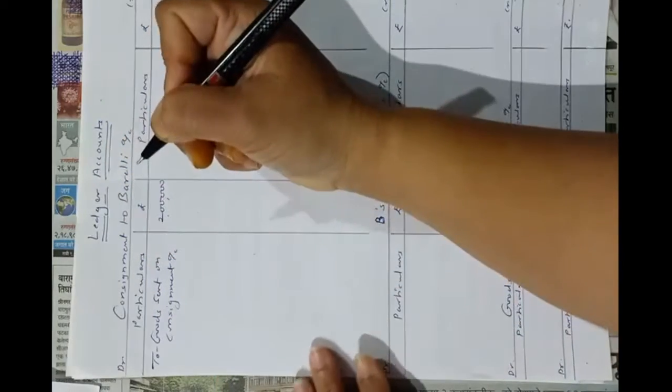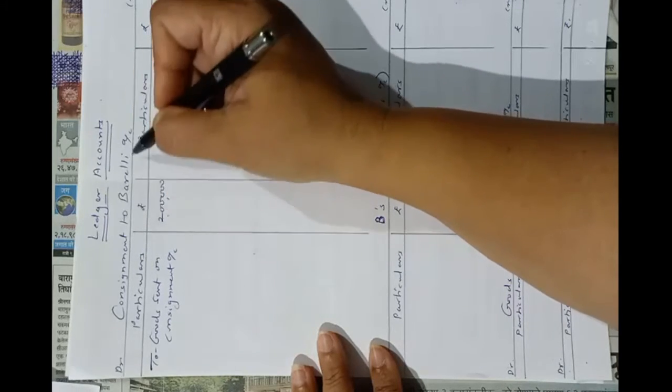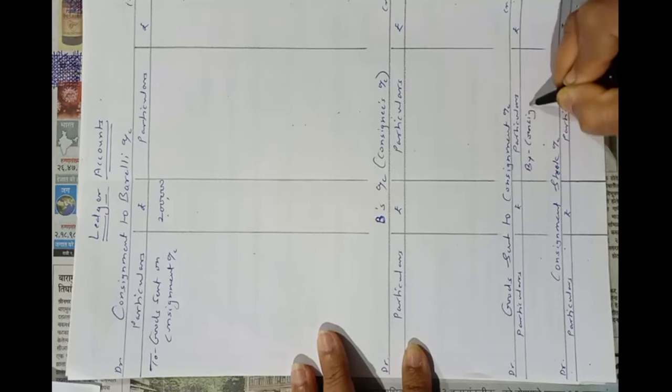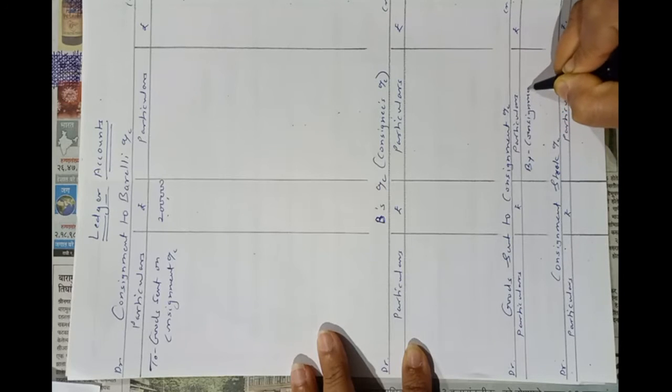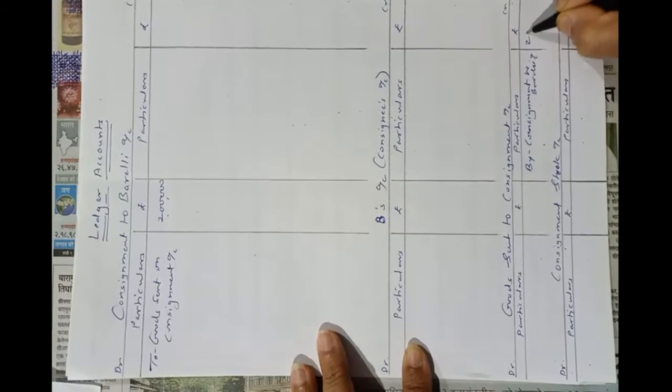Two lakhs. Debit side of consignment to Bareilly account means debit side of consignment account to goods sent account. So credit side of goods sent on consignment account. Amount is 2 lakhs.